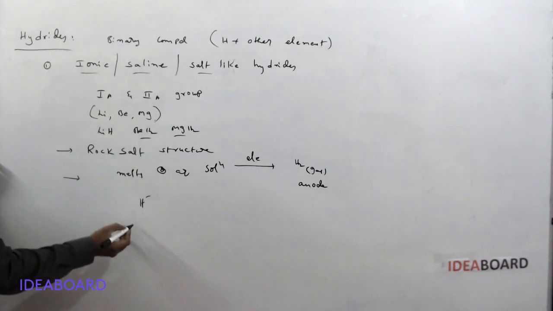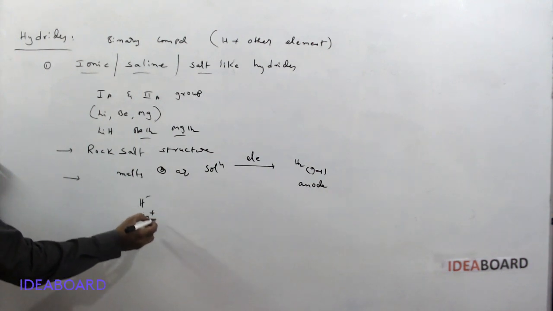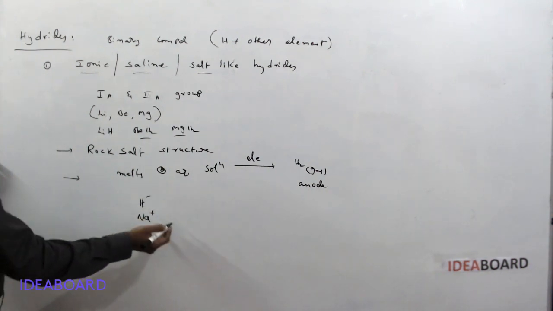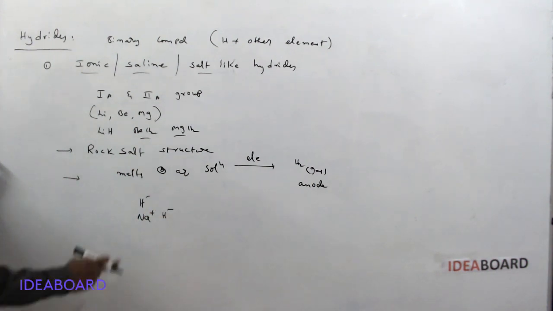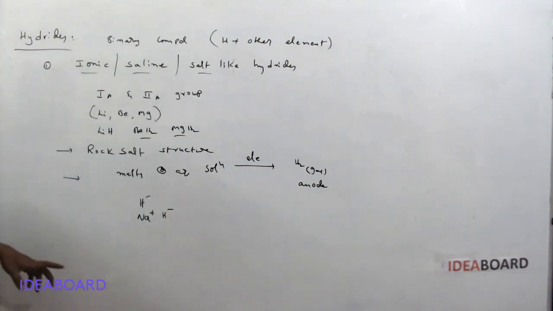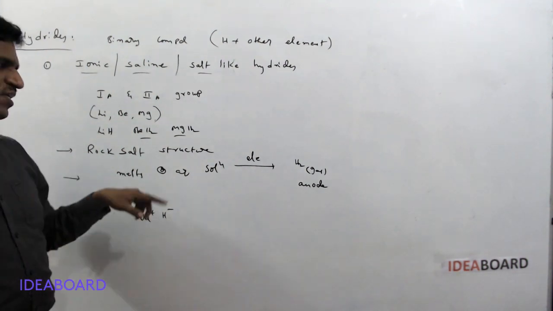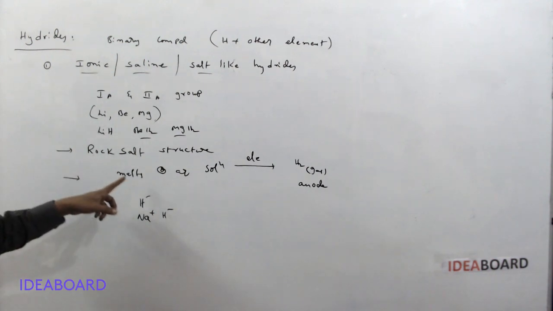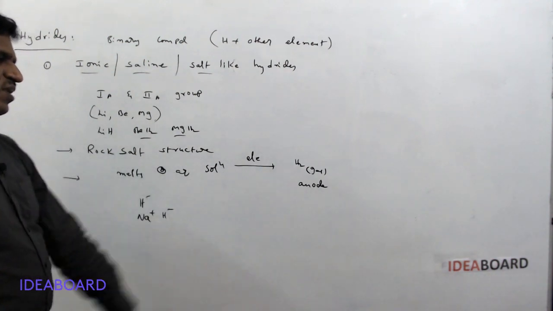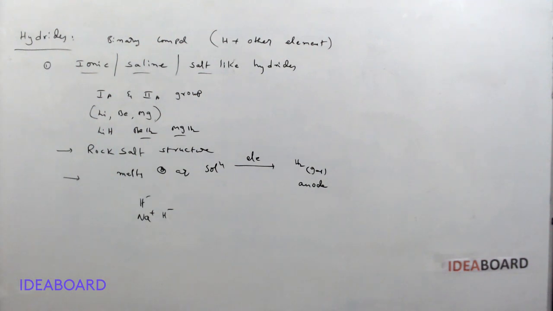If Na plus is present and Na forms a hydride, it is Na plus and H minus. So any salt-like hydride melt or aqueous solution on electrolysis gives hydrogen gas at the anode.